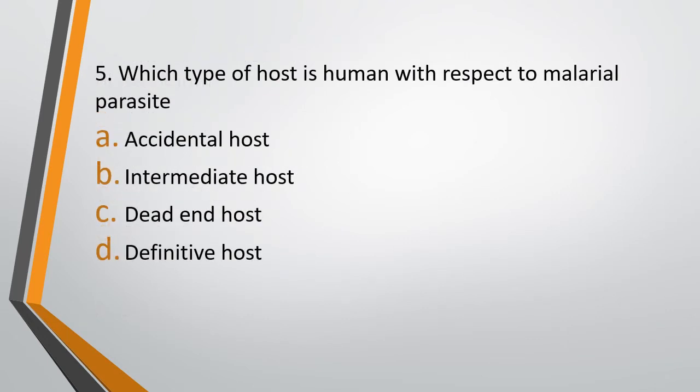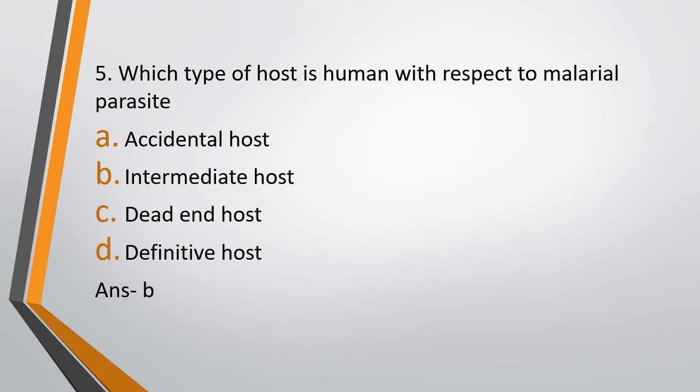Question number 5. Which type of host is human with respect to malarial parasite? Option A, accidental host. Option B, intermediate host. Option C, dead end host. And option D, definitive host. Type of host human is with respect to malarial parasite. The correct answer is option B, that is humans are the intermediate host.